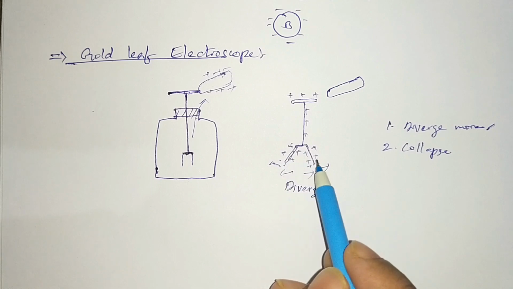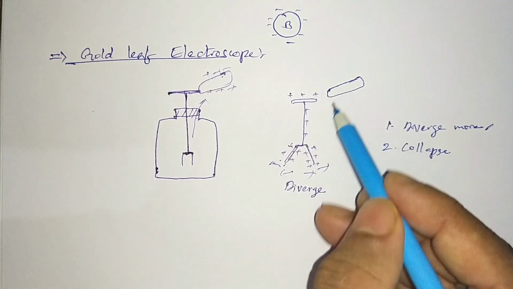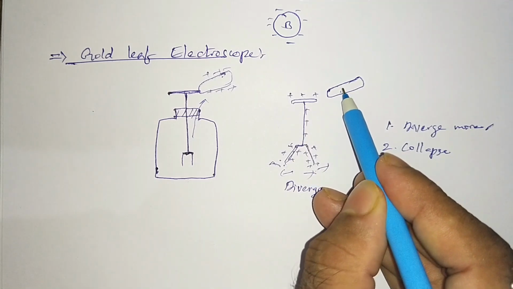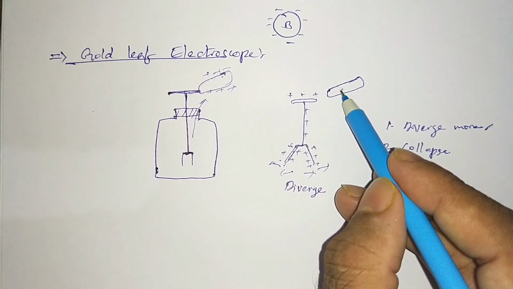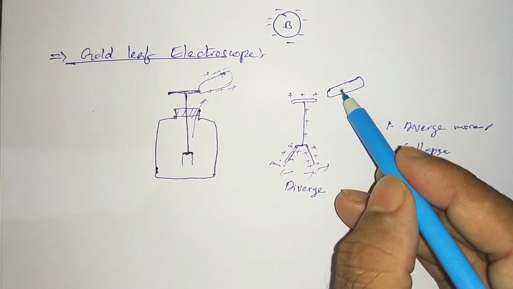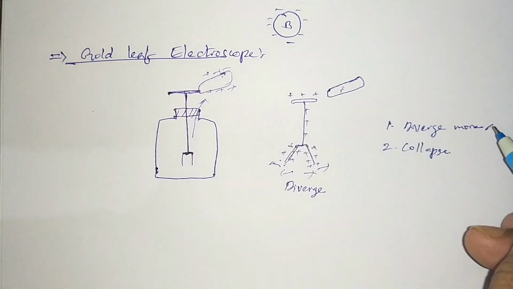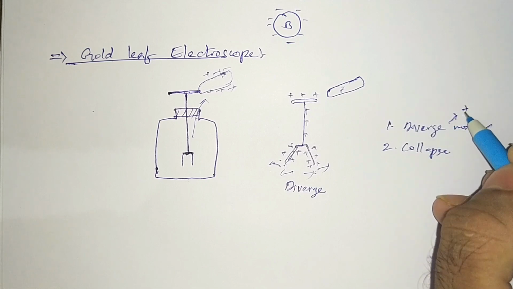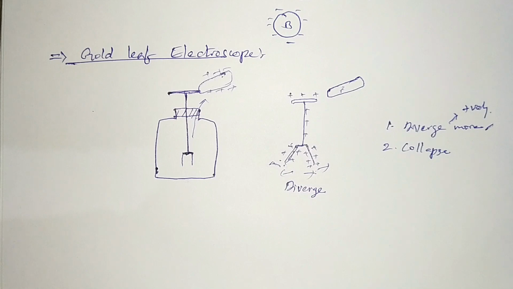When the positive charge increases on them, electrons should go to this body. If electrons go to this body, what does it mean? Is this a positively charged body or a negatively charged body? It is taking electrons, so it is a positively charged body. Very good. So if they diverge more, the unknown object is a positively charged body. In this way you can identify.